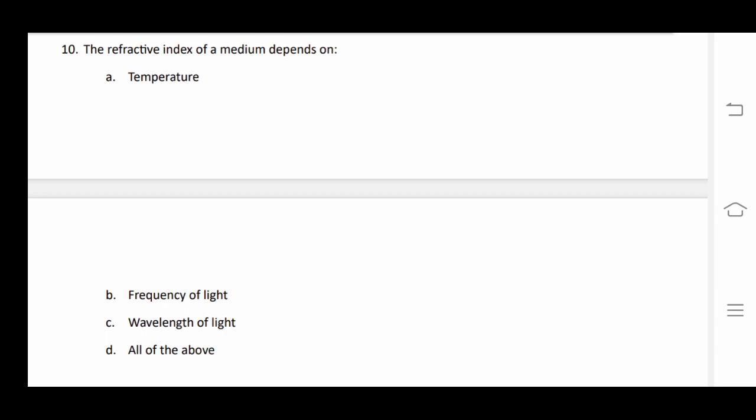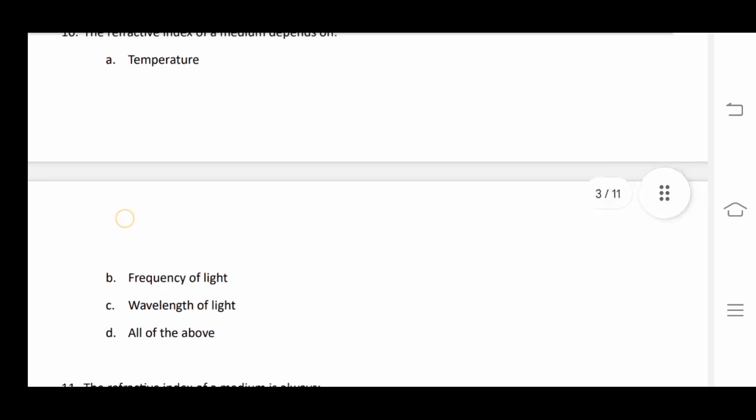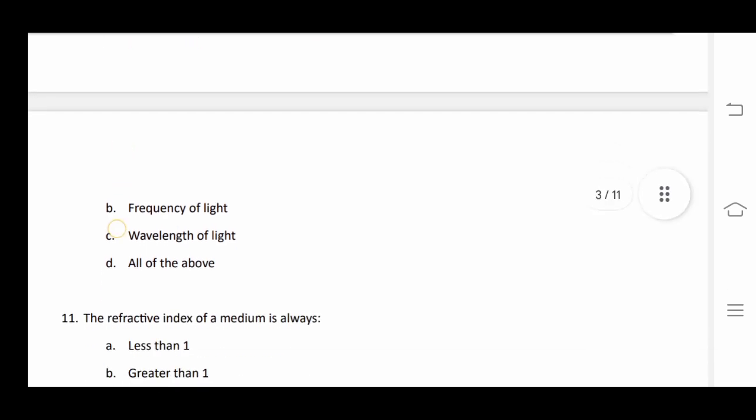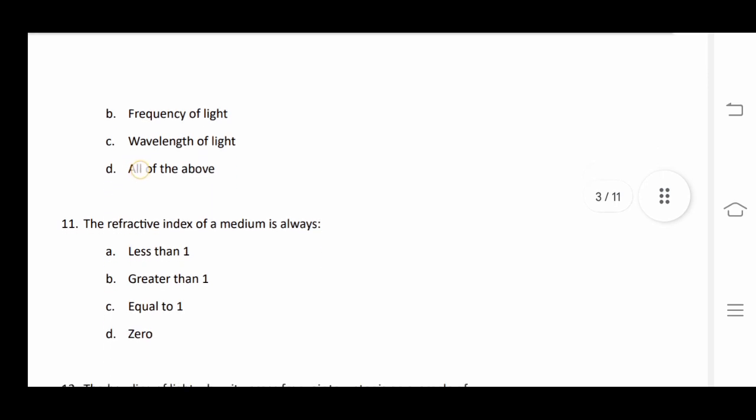If we change green light with red light, then red light will observe some other refractive index value. So refractive index value depends upon the color of light which is falling on it, and by color we mean the frequency and wavelength of light. Also with temperature refractive index changes. So option number D is the correct answer.